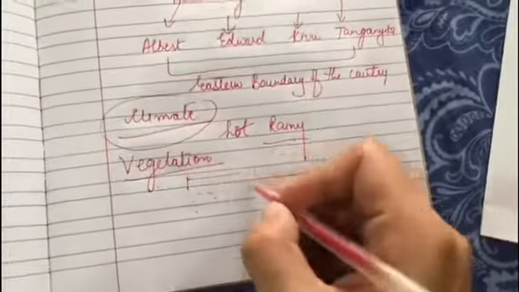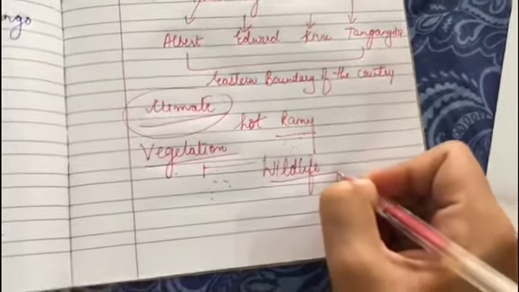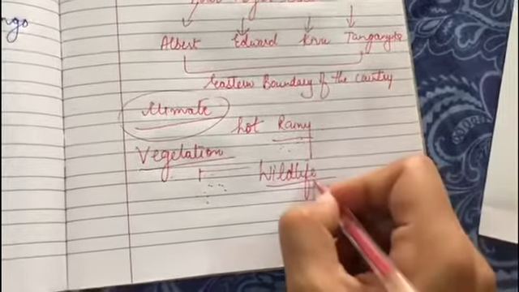Okay, next we'll talk about the wildlife of DRC. The forests are rich in wildlife.